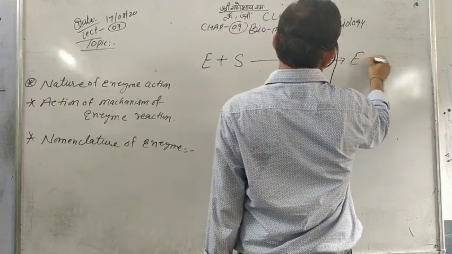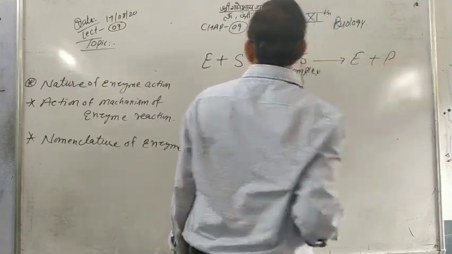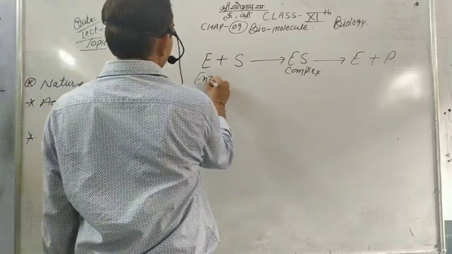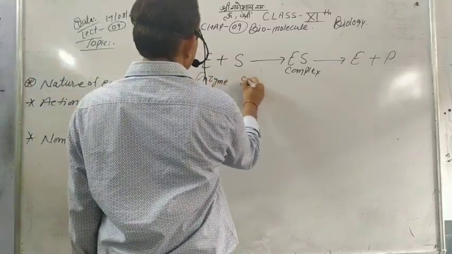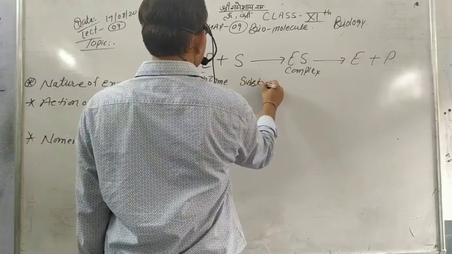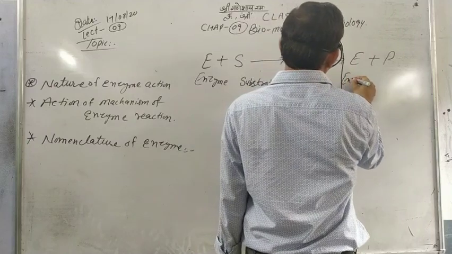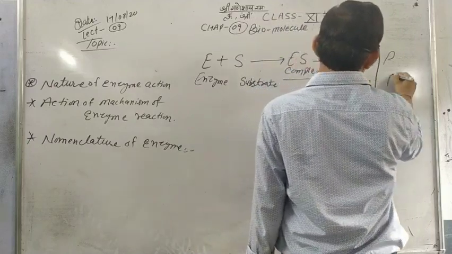Finally, the enzyme is released again. This is the enzyme, this is the substrate, this is the enzyme-substrate complex. The enzyme is released the same, and this is the product.